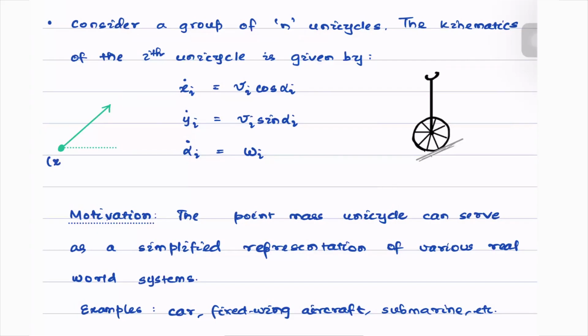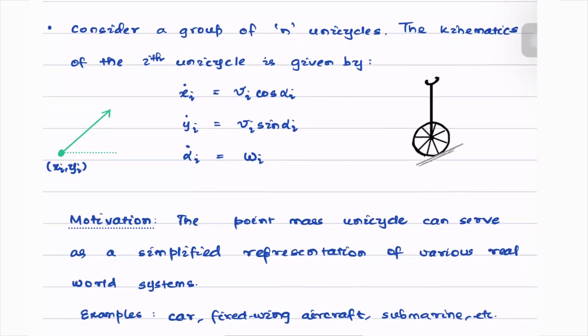Let this be our ith unicycle. Then its position coordinates are given by xi and yi, and the unicycle has a heading angle alpha i, and its velocity or its speed is given by vi. The rate at which xi, yi, and alpha i evolve over time is what is given by the kinematic model.